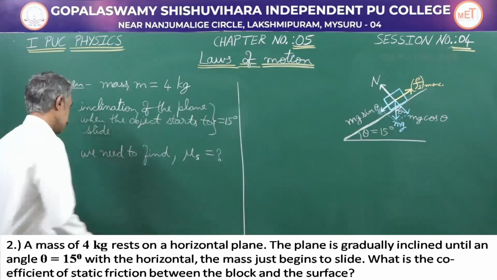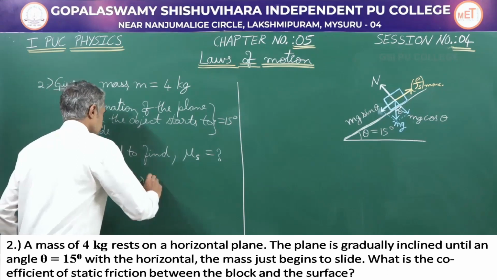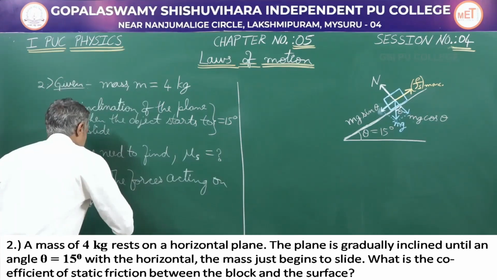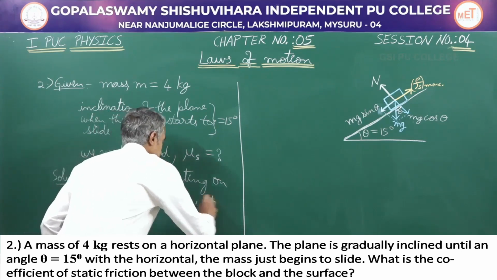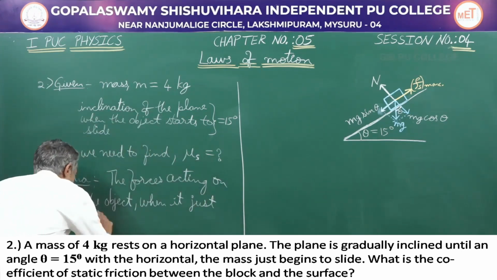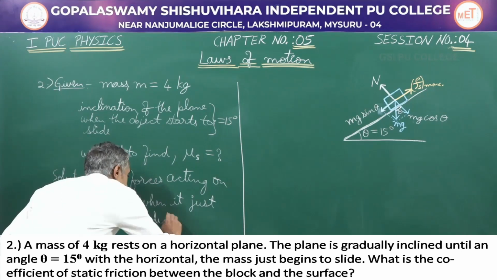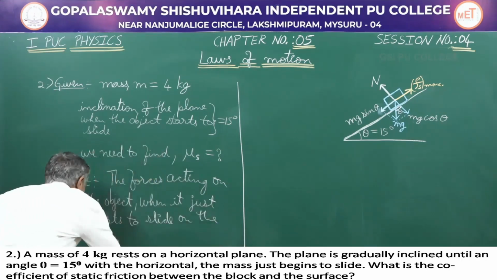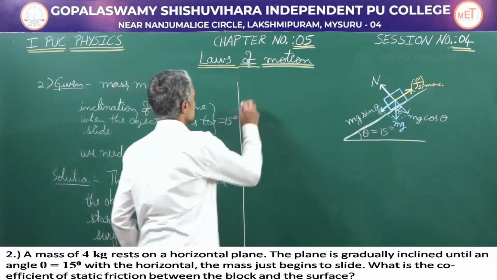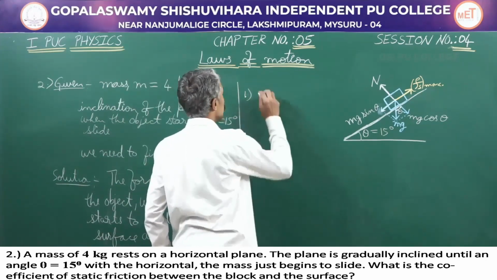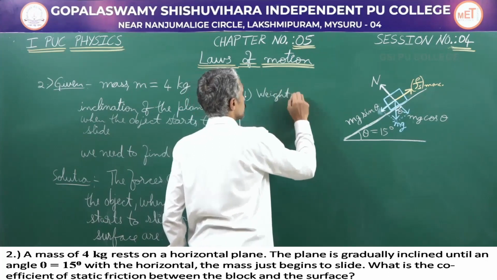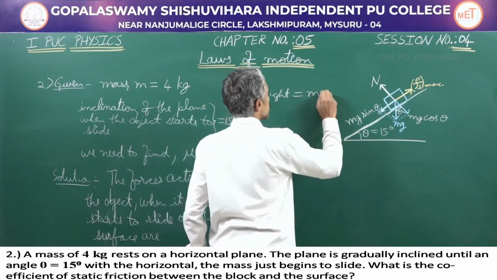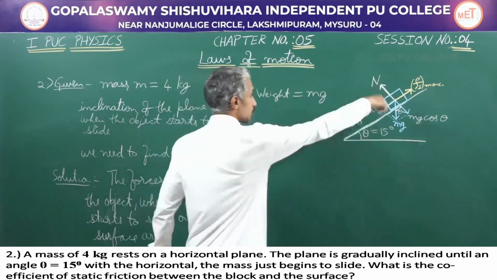So from the diagram, the forces acting on the object when it just starts to slide on the surface are, the first thing, the weight, which is equal to m into g, acting vertically down.